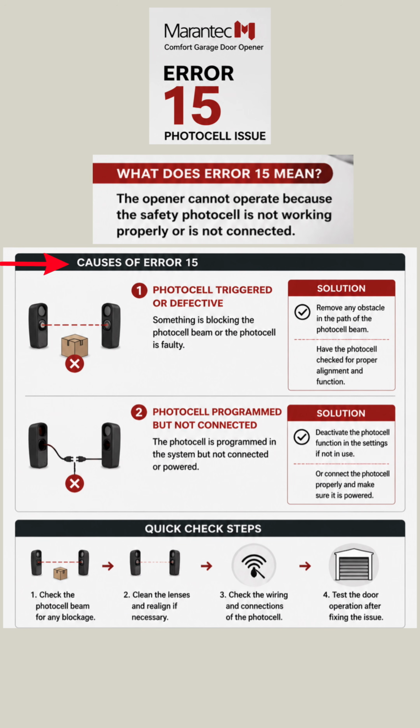Causes of Error 15. 1. Photocell triggered or defective. Something is blocking the photocell beam or the photocell is faulty. Solution: Remove any obstacle in the path of the photocell beam. Have the photocell checked for proper alignment and function.